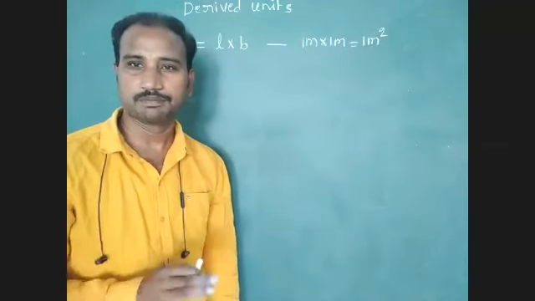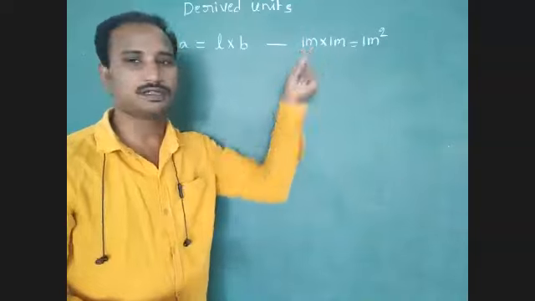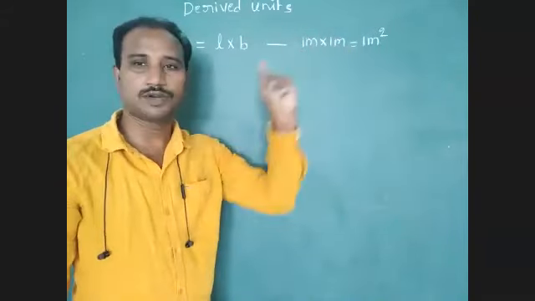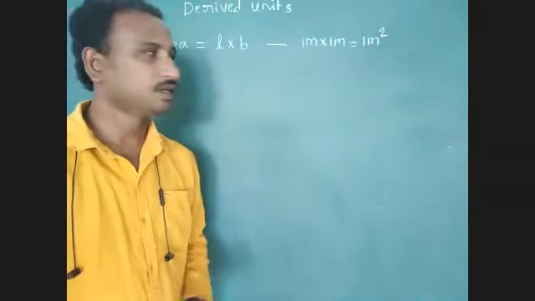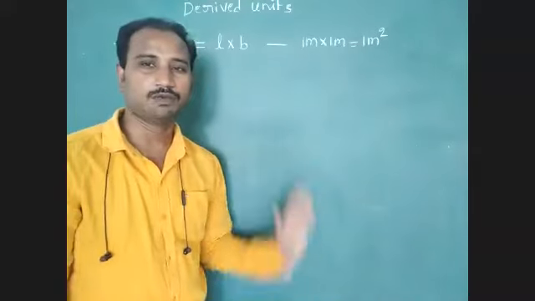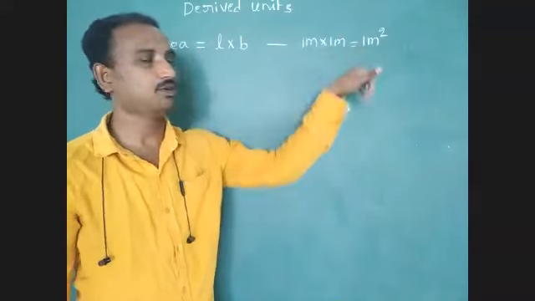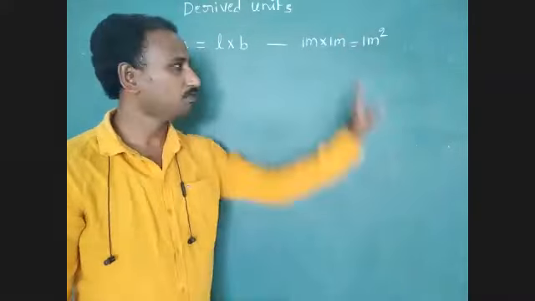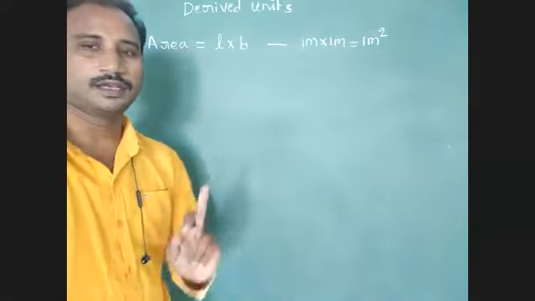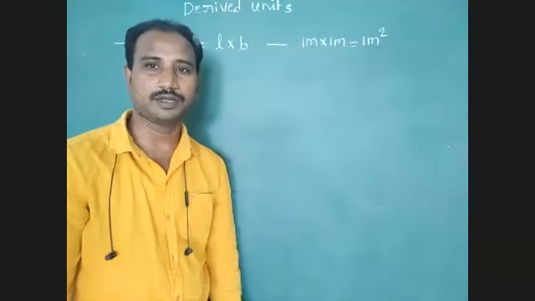Here 1 meter is the fundamental unit of length, and here 1 meter is also the fundamental unit of length. 1 meter into 1 meter equals 1 meter square. 1 meter square is the derived unit of area. Area is one derived physical quantity.